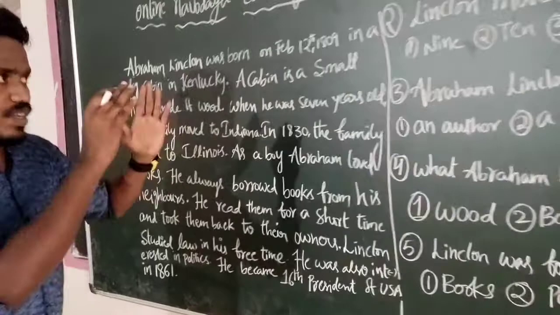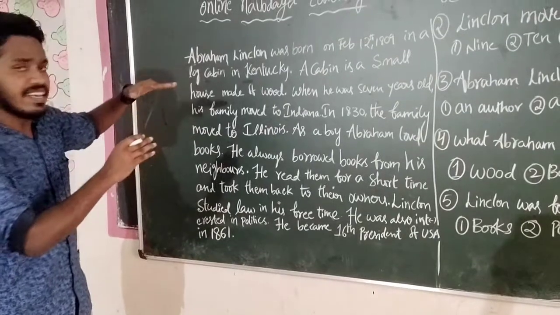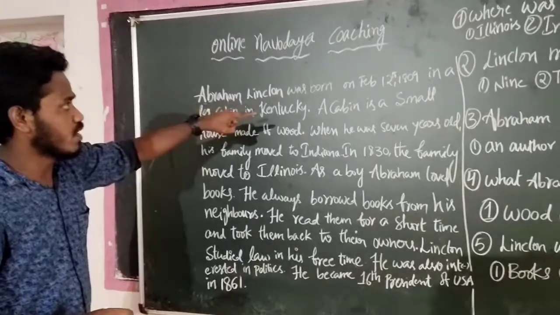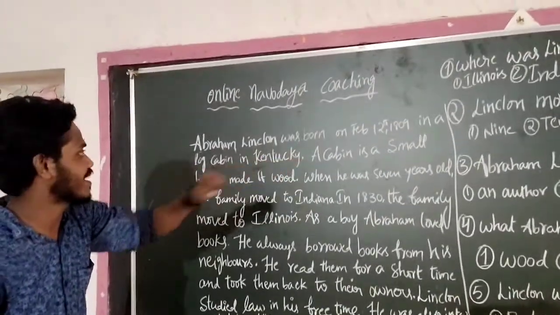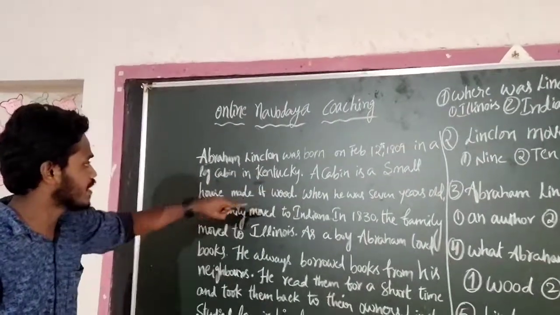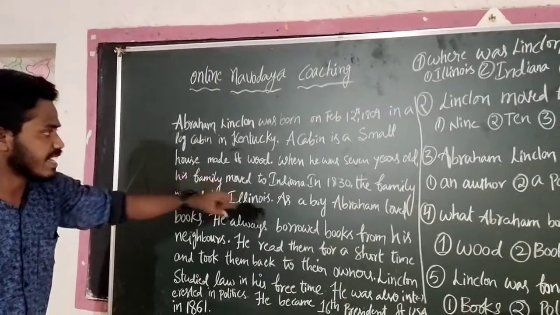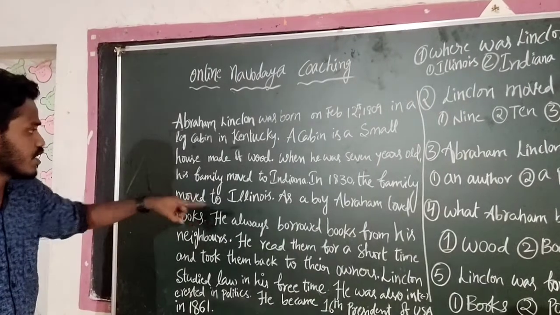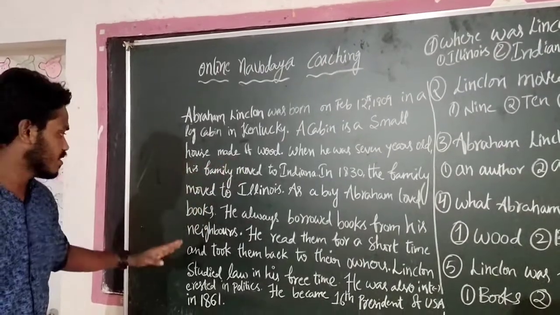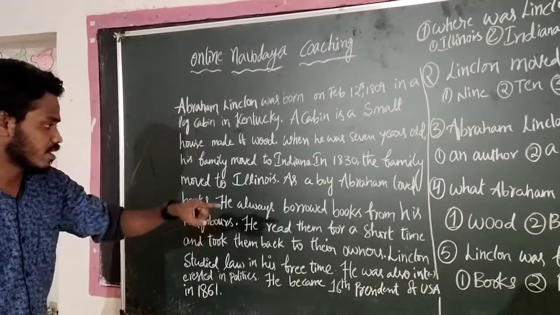So we have read the questions, right? Now try to read the passage as quickly as possible and underline the important information. Abraham Lincoln was born on February 12, 1809 in a log cabin in Kentucky. A cabin is a small house made of wood. When he was 7 years old, his family moved to Indiana. In 1830, the family moved to Illinois. As a boy, Abraham loved books. He always borrowed books from his neighbors. He read them for a short time and took them back to their owners.